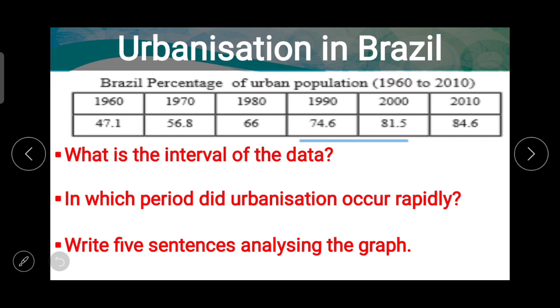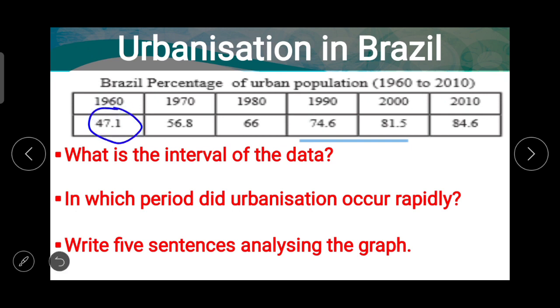And now the next point, urbanization in Brazil. Look at this table, it shows the growth of share of urban population in total population of Brazil. And by using this information, what you have to do? Draw a line graph from this table and examine the graph carefully and then answer the questions which are given here. In 1960, percentage of urban population in Brazil was 47.1.